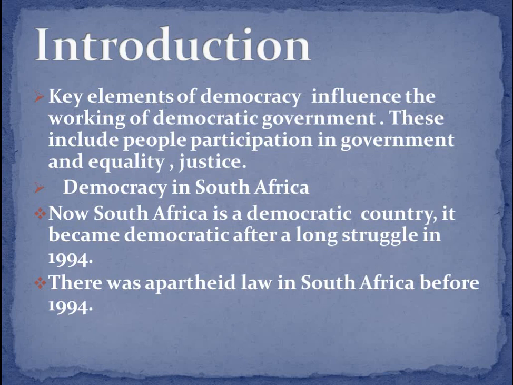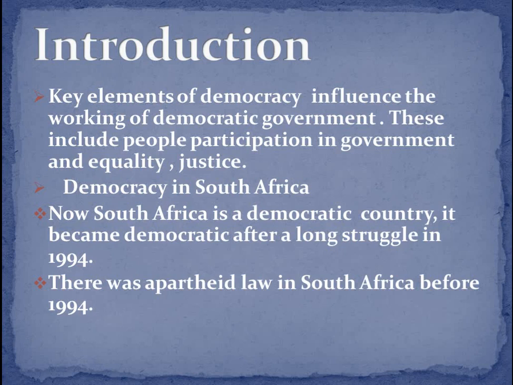The first topic, introduction. Key elements of democracy influence the working of democratic government. These include people's participation in government, and equality, justice. As in the third chapter, we have already covered that the people are equal in a democratic government. And in this particular chapter, in the next lecture, we will be covering how people participate in the democratic government, the ways how people participate.